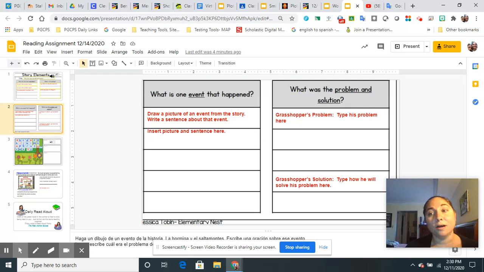And then think about it. The grasshopper had a problem. What was his problem? Type his problem here, and then what is a way that he can solve his problem? I think Grasshopper's problem was because he was lazy, he wasn't prepared for winter, and he was hungry and cold. I think a solution to his problem would be the next summer, he needs to make sure he works just as hard as the ant.